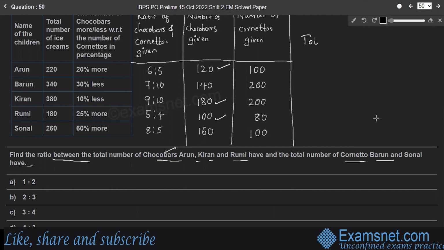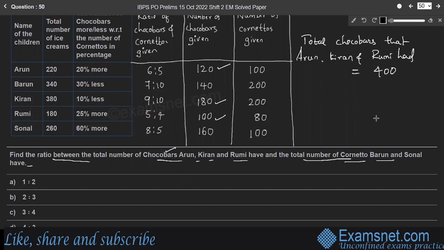So the total chocobars that Arun, Kiran and Rumi had is equal to 120 plus 180, which is 300 plus 100, 400, right?